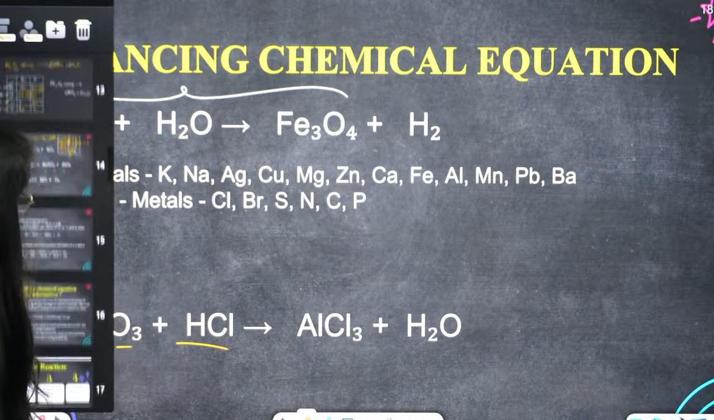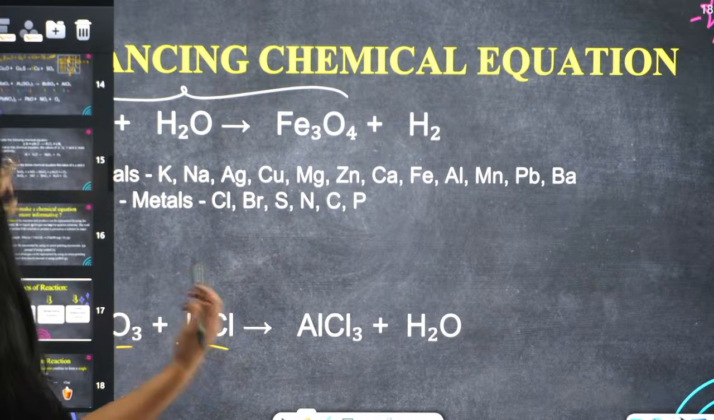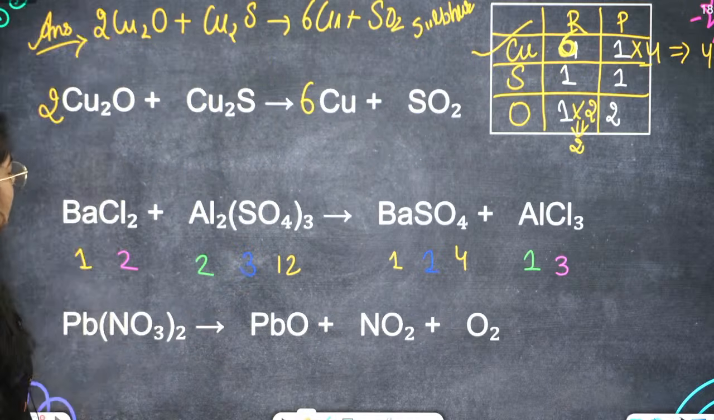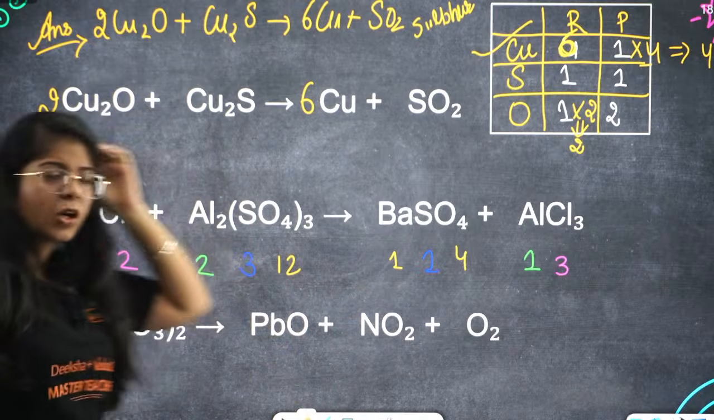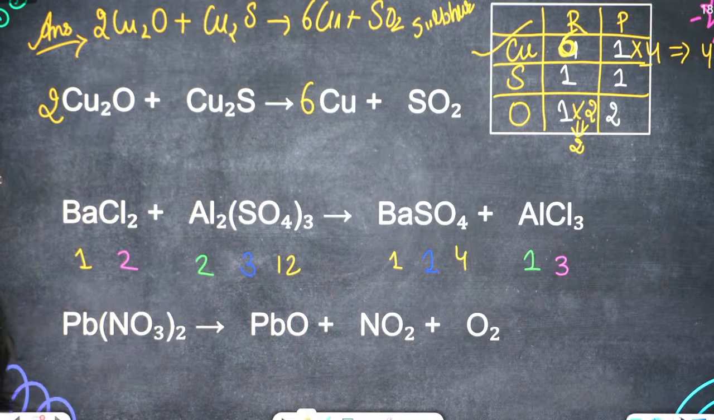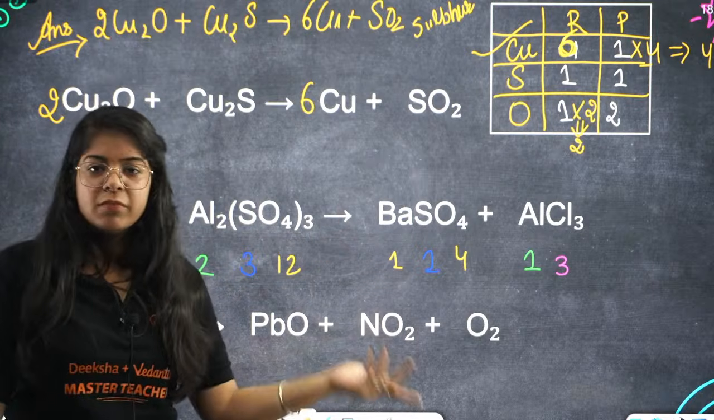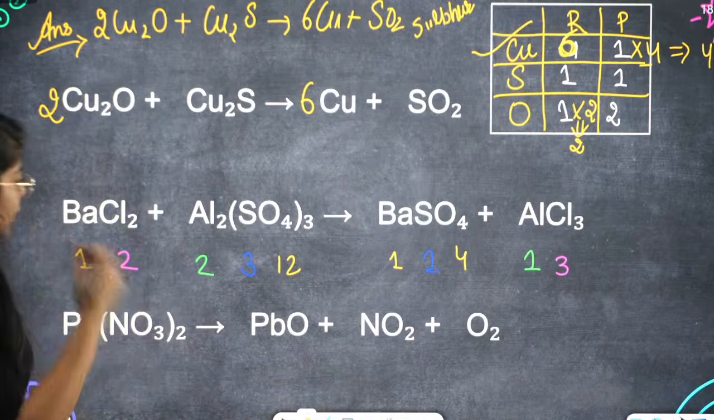Now ma'am, you will say aluminium and barium are both metals, correct? But you can balance any of these first. For now, for your 10th class, you can balance anything. Let's just balance barium first. Barium is balanced. Okay, let's move on to aluminium.